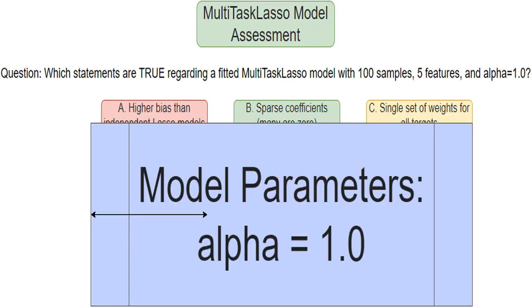Here, alpha is the regularization parameter that controls the strength of the L1 regularization. Setting it to 1.0 means a fairly strong penalty for having non-zero coefficients. This impacts sparsity and the bias variance trade-off.